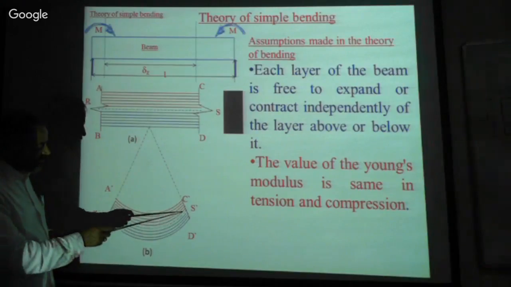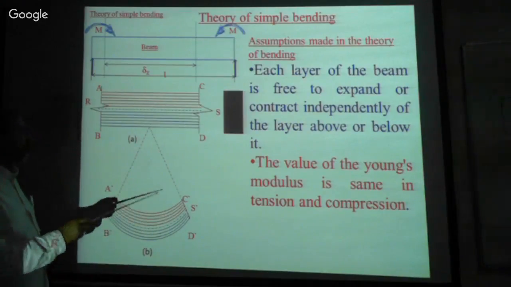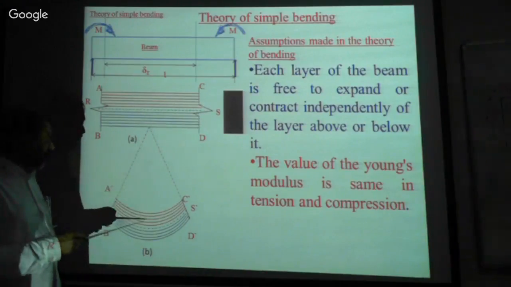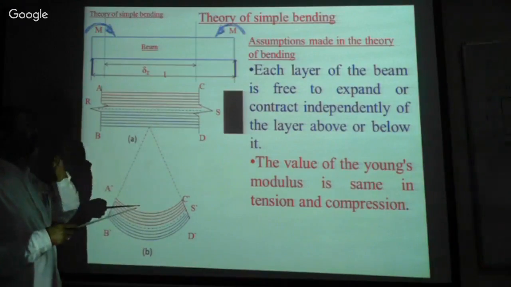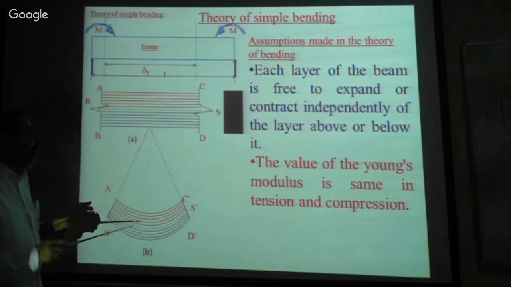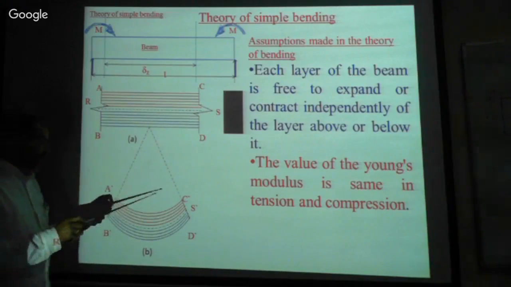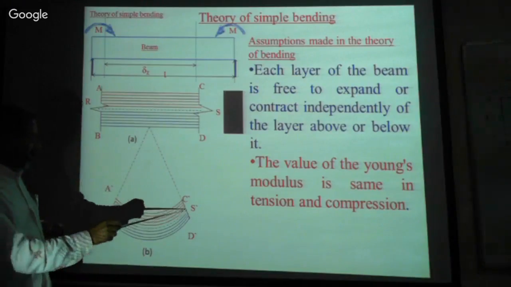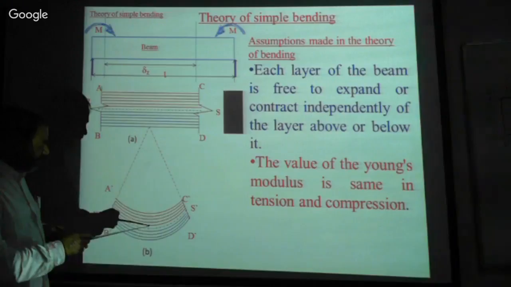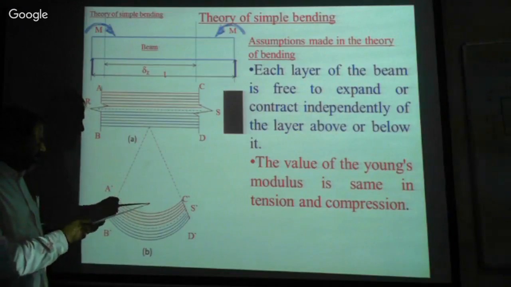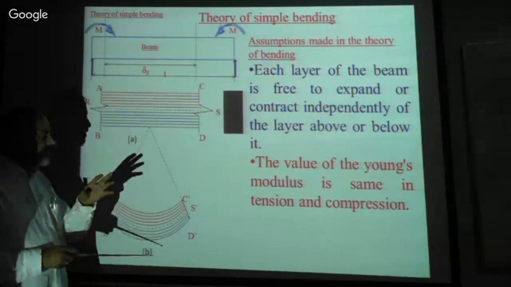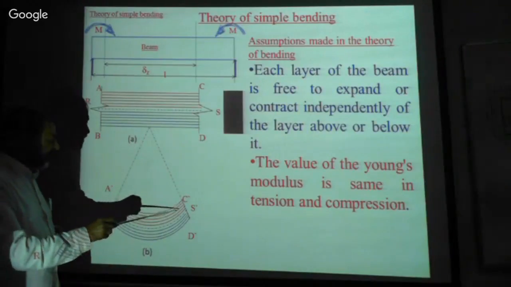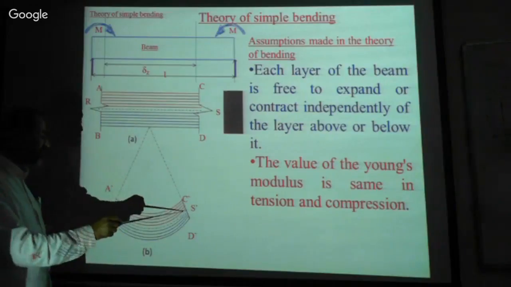Below this, there is one layer RS, and depending upon the load condition, the material and the span, what I mean to say here is that all the layers above this layer are suffering from compression, isn't it? The length of these is reduced to less than the original length.